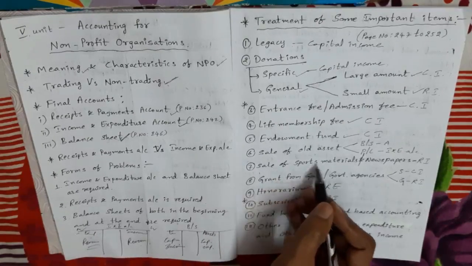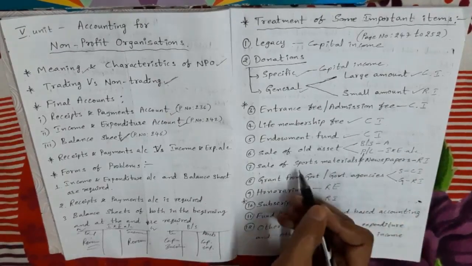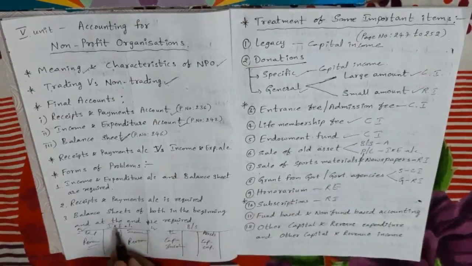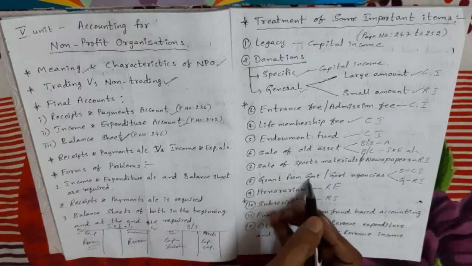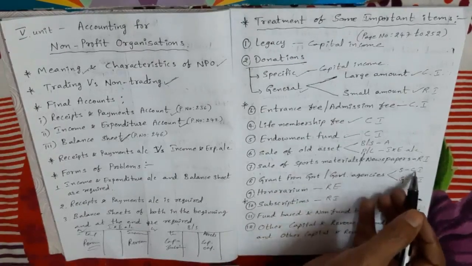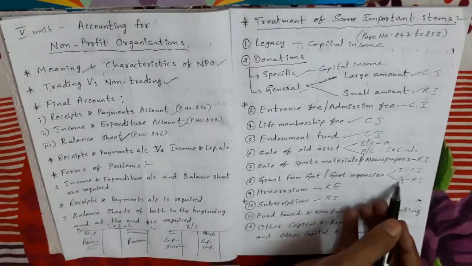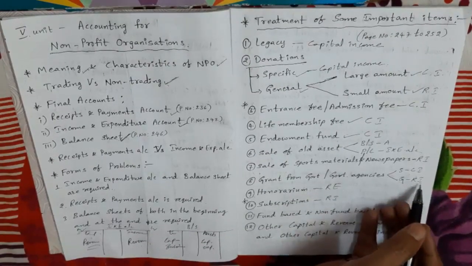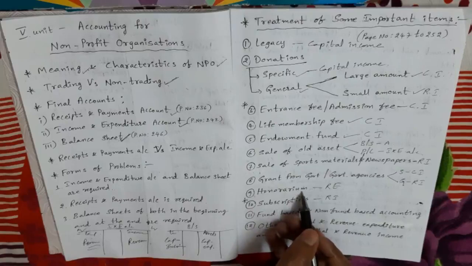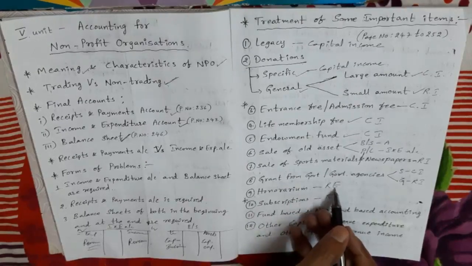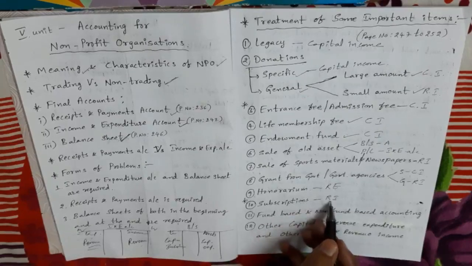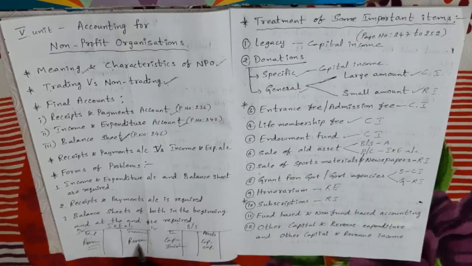Next, sale of sports material or newspaper. Sale of old sports material or newspapers we treat as revenue income, so we take it in the income and expenditure account credit side. Next, grant from government or government agencies. A specific grant we treat as capital income, so it comes in the balance sheet liability side. A general grant we treat as revenue income, so we take it in the income and expenditure account credit side. Next, honorarium. Honorarium we take as revenue expenditure, so it comes in the income and expenditure account debit side. Next, subscriptions. Subscriptions we treat as revenue income, so we take them in the income and expenditure account credit side.